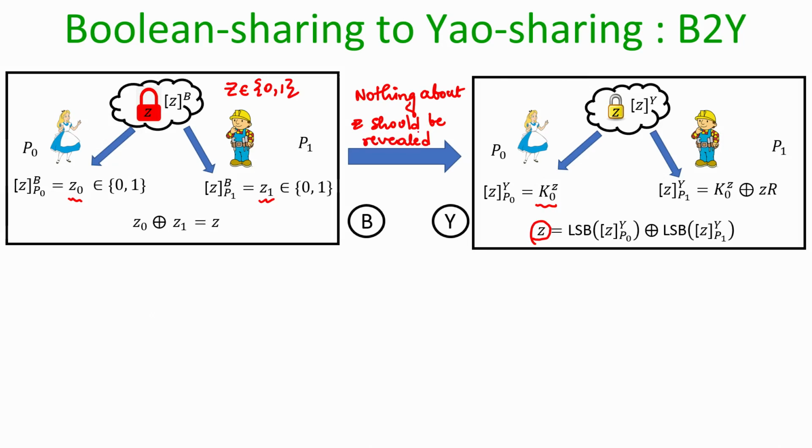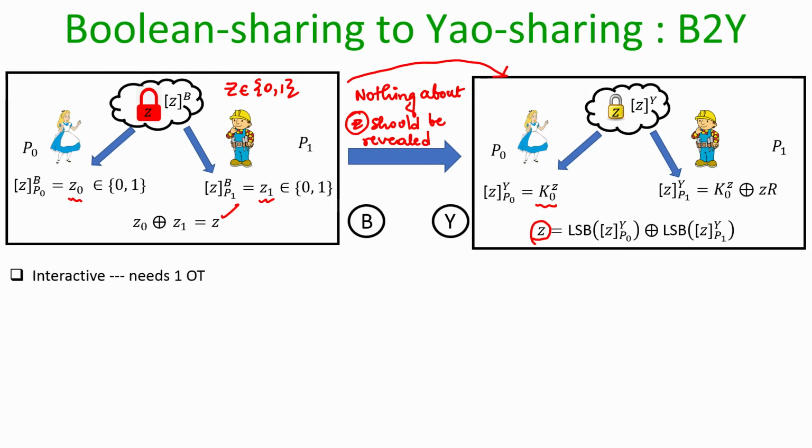because if this constraint is not there, if we do not require the value of z to be kept private, then the conversion is very simple. We can ask Alice and Bob to run the GMW reconstruction protocol and reconstruct z, and now if z is publicly known, Alice and Bob can come up with the default Yao sharing for the value z. But that is not what we desire here. We want that the value of z should not be disclosed, and even without disclosing the value of z, we want to go from this input setting to this output setting.